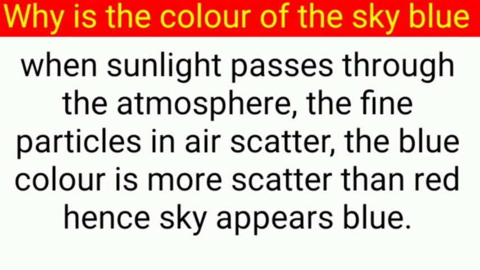When sunlight passes through the atmosphere, the fine particles in the air scatter the blue color more than the red color. Hence the sky appears blue to us. Red color does not scatter much because its wavelength is more, and blue color scatters more because of its low wavelength.